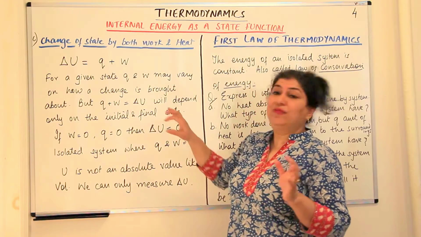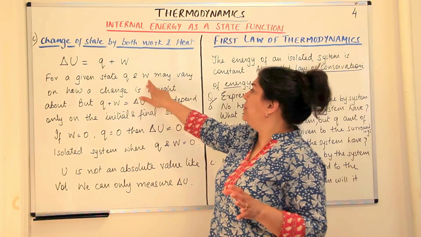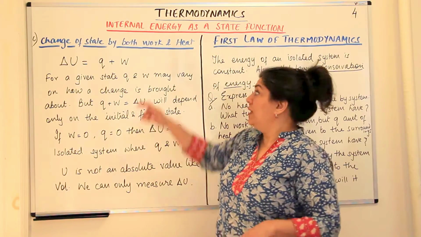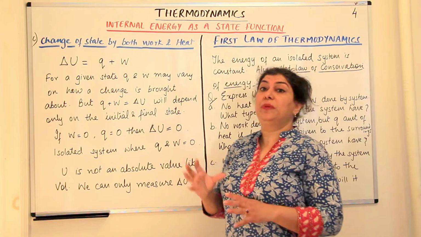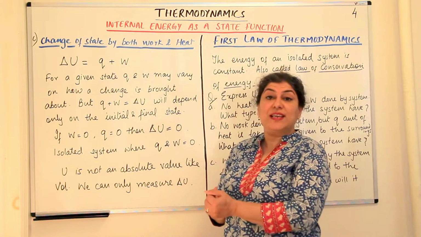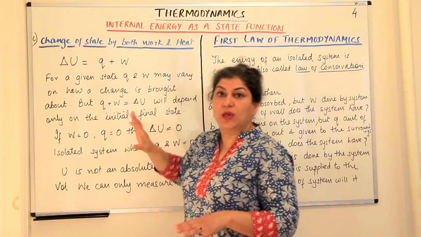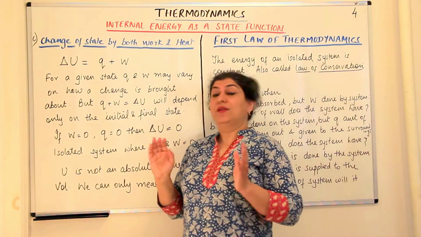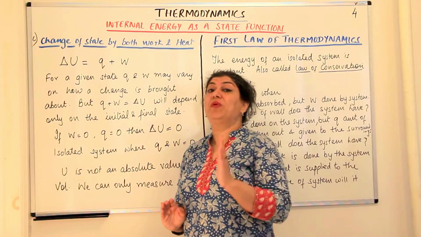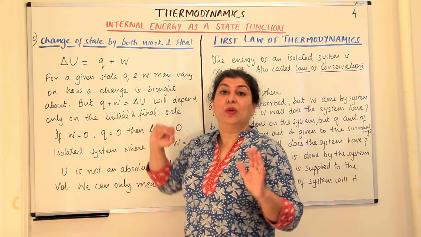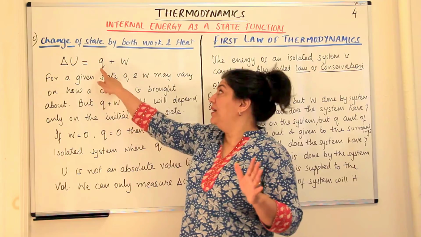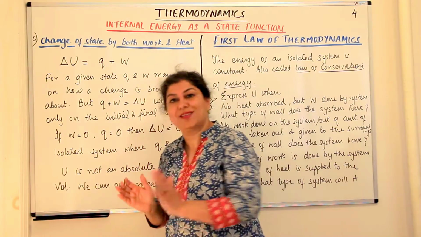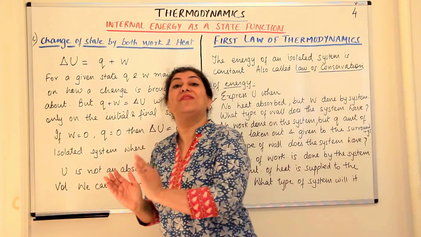So we say that for a given state, Q and W may vary depending on how a change is brought about. You could be using more work and less heat exchange, or less work and more heat exchange. You also know about the negative and positive values of Q and W. Work and heat energy changes have positive values when work is being done on the system, or when heat is being given to the system.